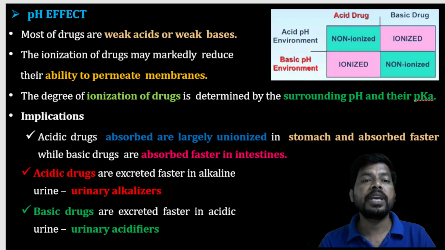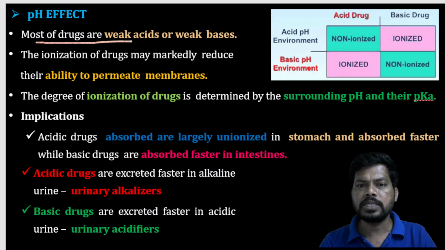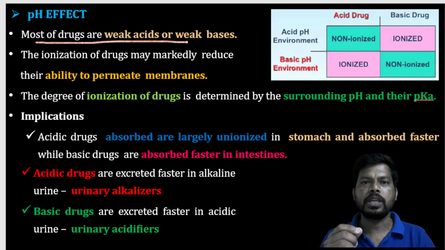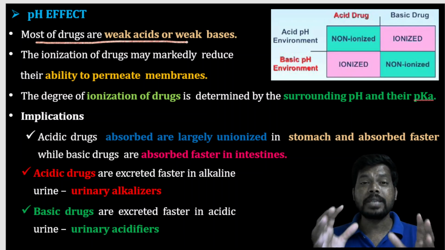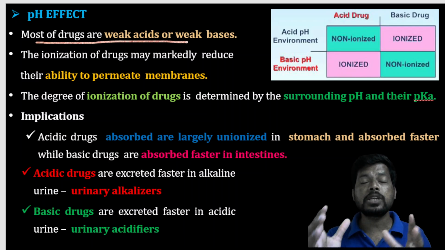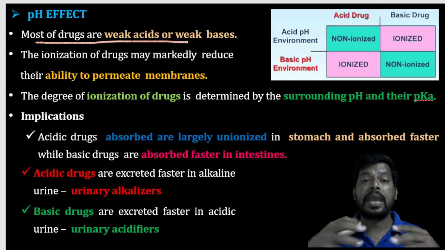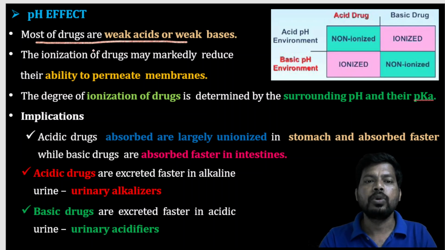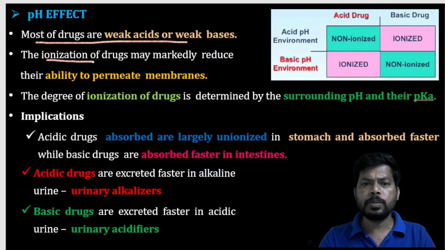Next, how pH affects the absorption. Most drugs are weak acids or weak bases. Most of our pharmaceutical drugs are lipophilic in nature, and most are weak acids or weak bases. If they are strong acids or strong bases, there is a chance of ionization, and ionized molecules have poor absorption. The ionization of drugs may markedly reduce the ability to permeate membranes.